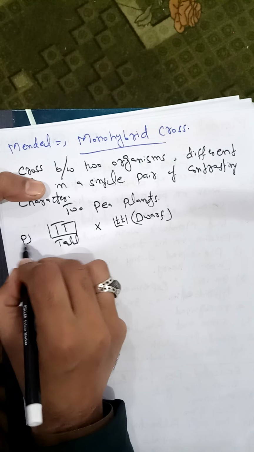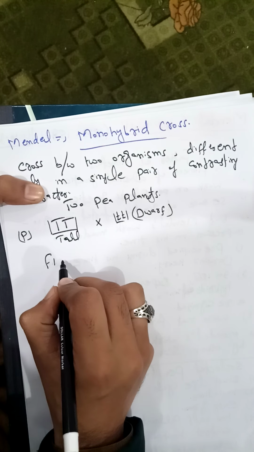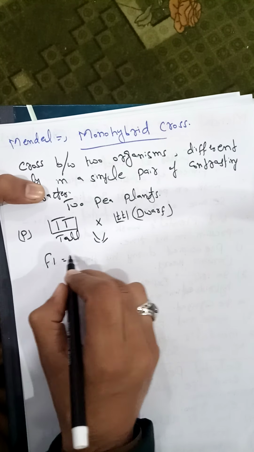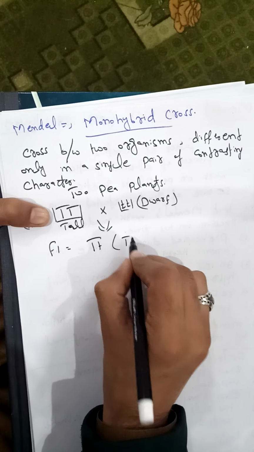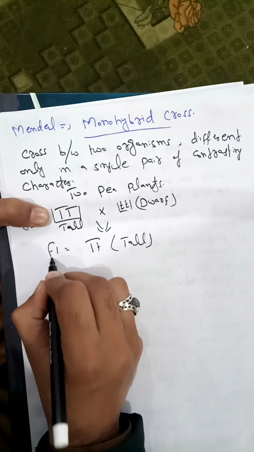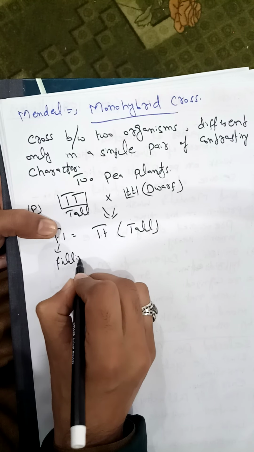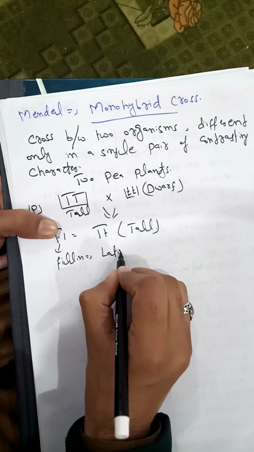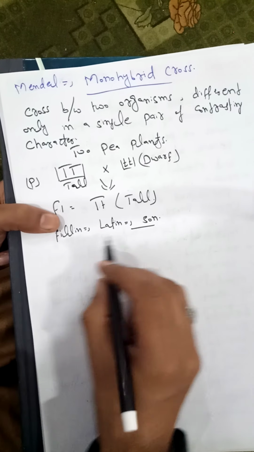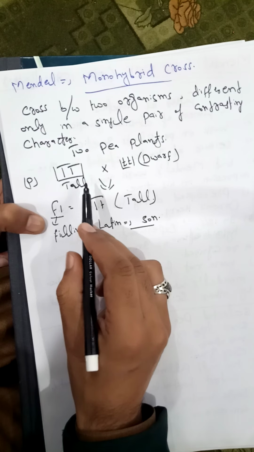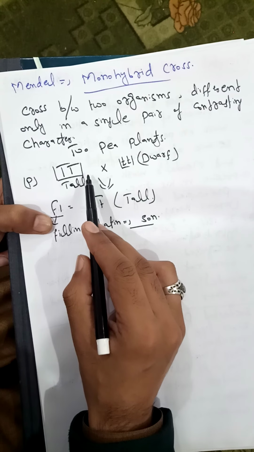Now these are the parents, and the F1 was when these both were crossed. In the F1 generation Mendel got Tt, and all the plants were tall. The F stands for filial, which is derived from a Latin word. Filial means son, so this is the son generation. The F1 generation is formed by the cross of parental generations. So Mendel crossed pea plants that were different only in a single contrasting character.